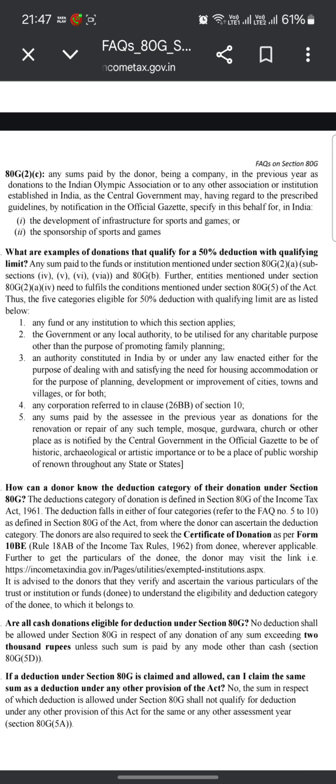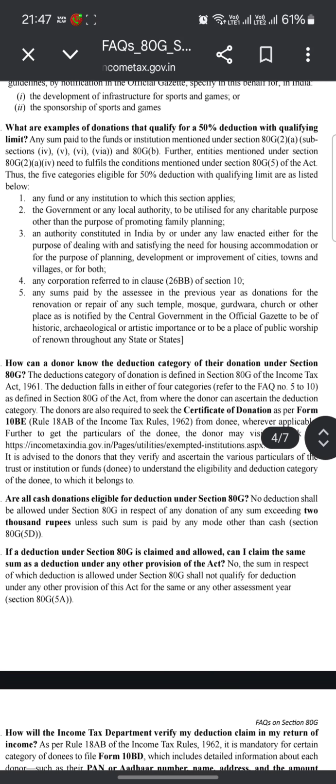Donors are also required to seek the certificate of donation as per Form 10BE, Rule 18AB of the Income Tax Rules, 1962, from the donee wherever applicable. Further, to get the particulars of the donee, the donor may visit the link incometaxindia.gov.in pages utilities exempted institutions.aspx. It is advised that the donor verify and ascertain the various particulars of the trust, institution or fund donee to understand the eligibility and deduction category of the donee to which it belongs.